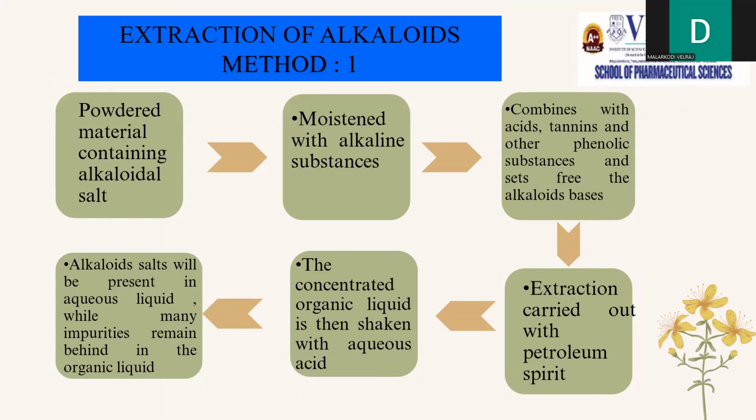Extraction of alkaloids. The powdered material containing alkaloidal salts is moistened with alkaline substances and they combine with acids, tannins, and other phenolic substances to set free the alkaloidal bases. Then the extraction is carried out with petroleum spirit and the concentrated organic liquid is then shaken with the aqueous acid liquid, where the alkaloidal salts will be present in the aqueous liquid while many impurities remain behind in the organic liquid, and are separated to get pure alkaloidal salts.